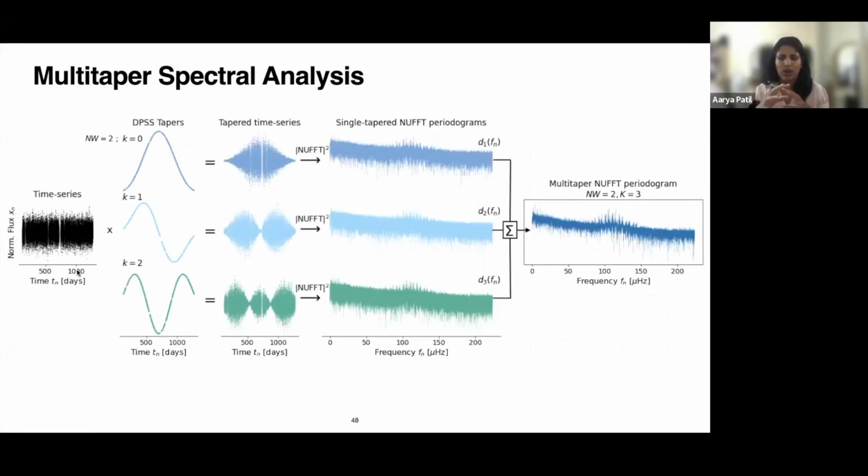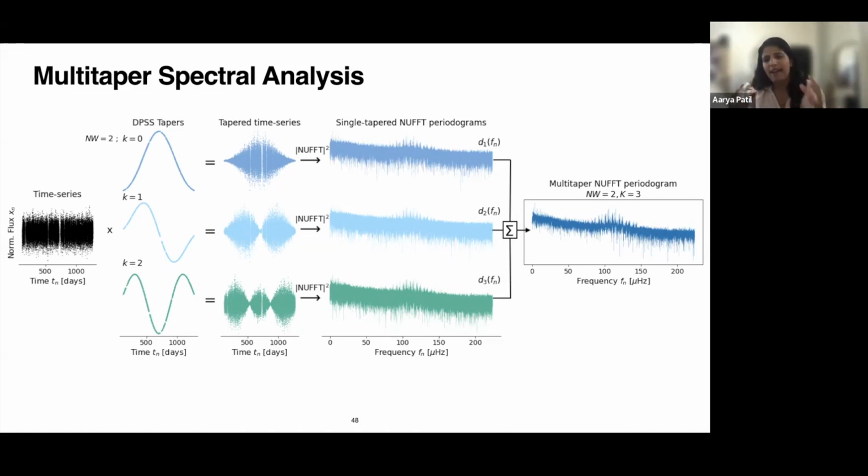To show all of this in a visual format, I take the time series as shown to the left. I multiply it with the individual tapers of these Slepian sequences, and then I get a tapered time series in the time domain. I then compute periodograms for each of these tapered estimates and eventually combine them. That's where the multi-tapering comes in.